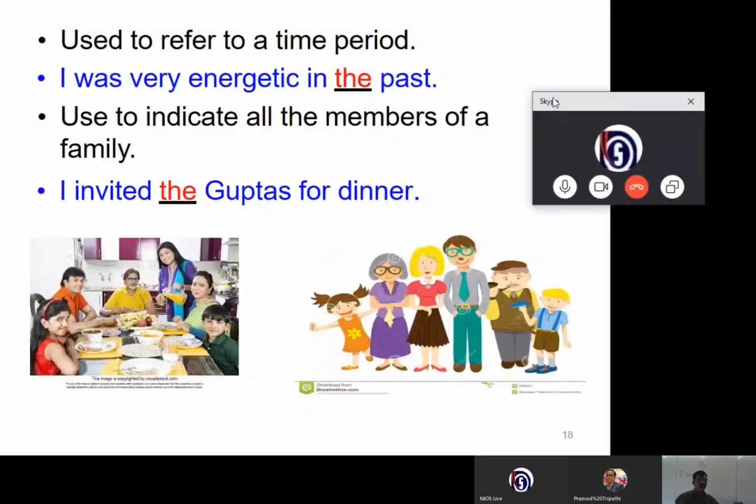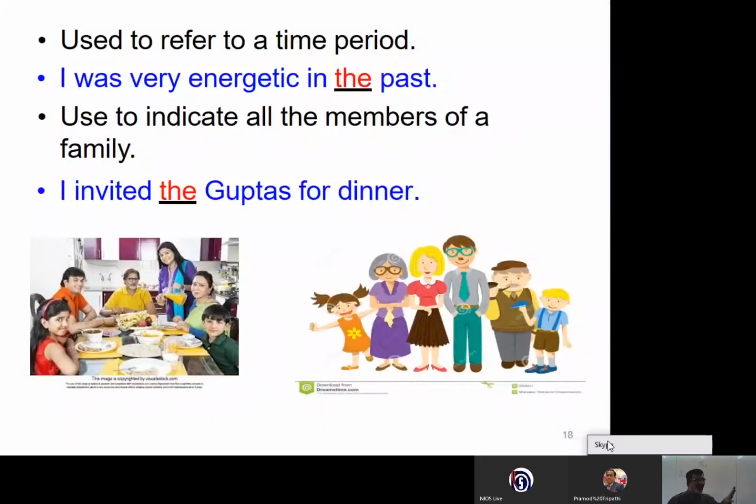See here, you can see the slide. I was very energetic in the past. I am referring to a particular past time. It is very specific. I am referring to a specific point of time in the past. That's why, I was very energetic in the past.